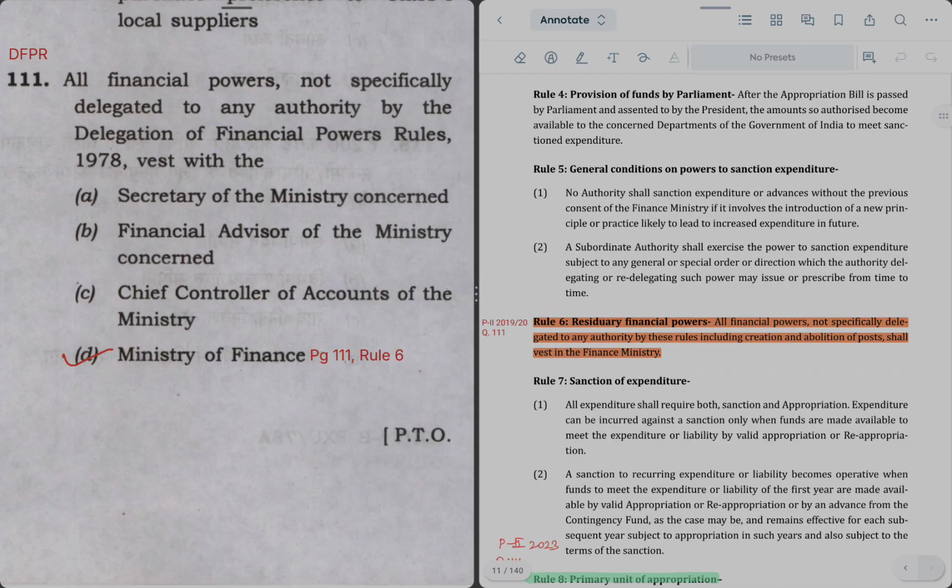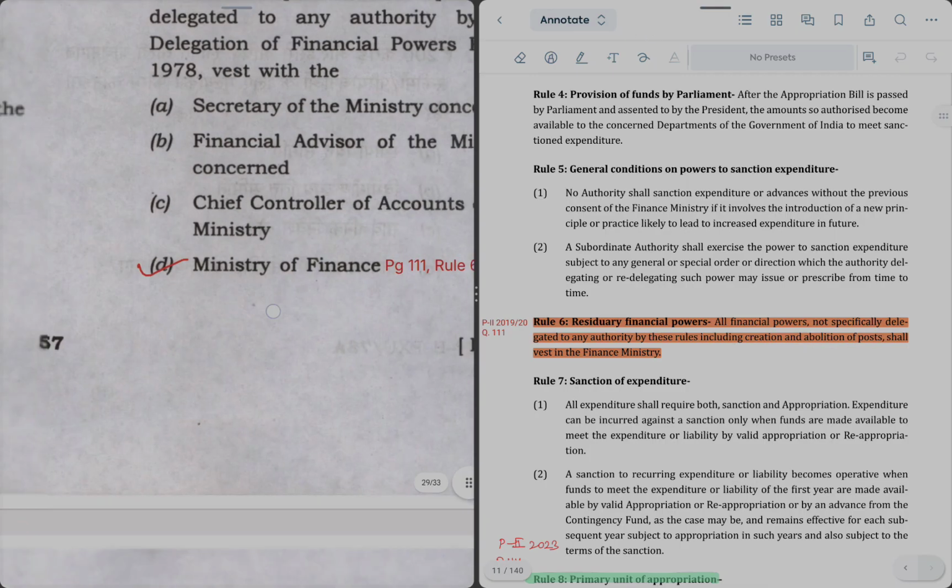The question number is 111, so by mistake I wrote 111 here. This is basics, so it is covered at the start of the PDF. So residuary financial powers fall with the Ministry of Finance. So the right answer is option D. And the residuary powers, including the powers to create and abolish posts, will also fall with the Ministry of Finance. This is a new part which can be asked separately. So do focus on the basics, a simple statement can come on this next year. Let's go to the next question.